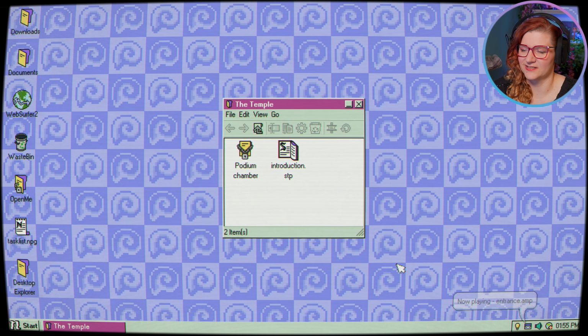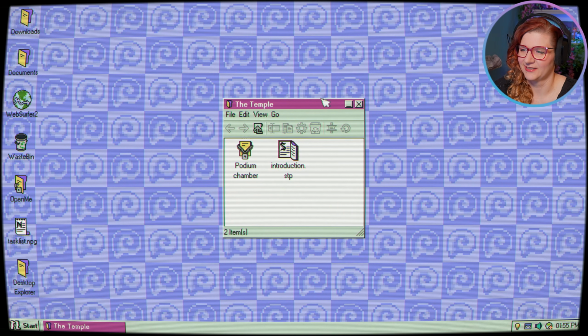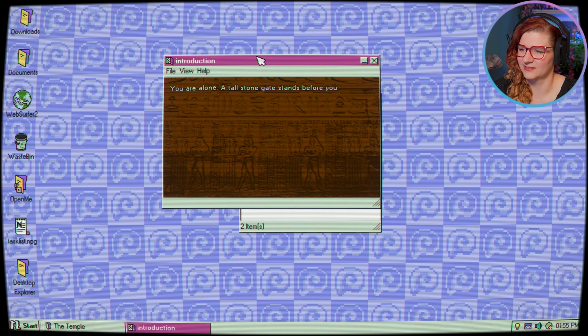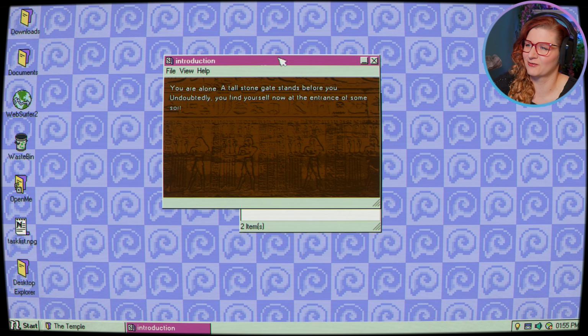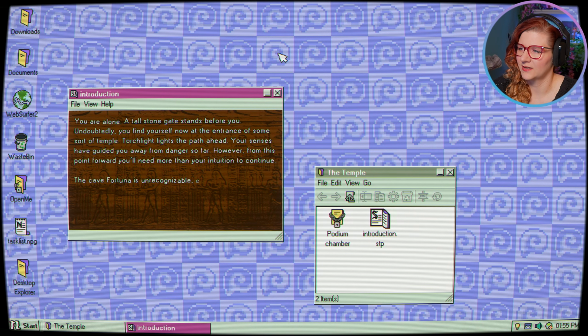Now playing: Entrance, sounding a bit spooky. Yes, so the podium chamber is back to things needing a password, and we have an introduction. The theme has changed. Now instead of a cave, we're in an Egyptian theme. You are alone. A tall stone gate stands before you. Undoubtedly, you find yourself now at the entrance of some sort of temple. Torchlight lights the path ahead. Your senses have guided you away from danger so far. However, from this point forward, you'll need more than your intuition to continue.